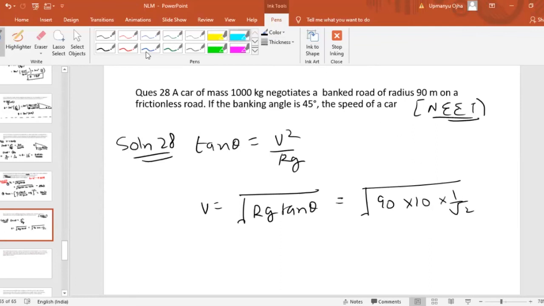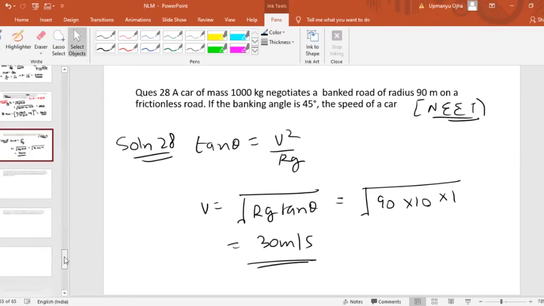So tan 45 degrees is equal to 1. So the square root of 900 is 30 meters per second. So most of you are getting the answer 30 meters per second. Very good. Okay.